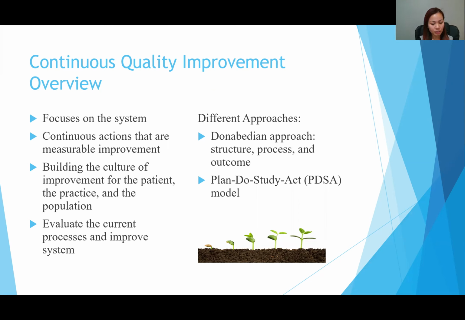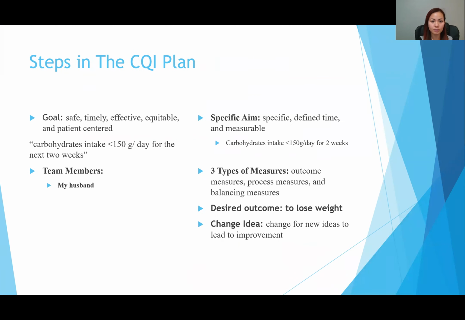In addition, it begins with using a planning approach to evaluate the current processes and improve systems to obtain the desired outcome. Some of the approaches for CQI are the Donabedian approach and the Plan, Do, Study, Act model, which is what we are using for this project.